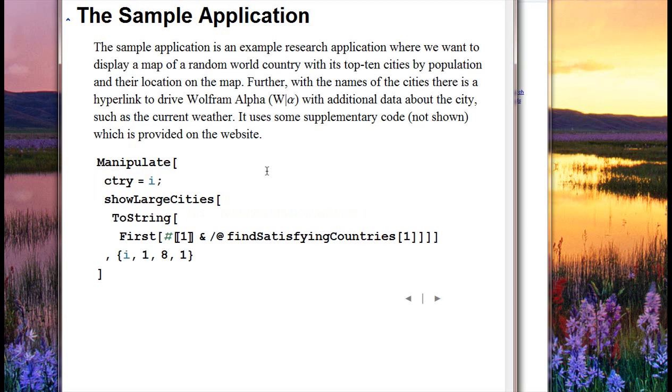Now the sample application is an example research application where we want to display a map of a random world country with its top 10 cities by population and their location on the map. Further, with the names of the cities, there's a hyperlink to drive Wolfram Alpha with additional data about the city, such as the current weather. And it uses some supplementary code which is provided on the website but is not shown here. So let's give it a shot.